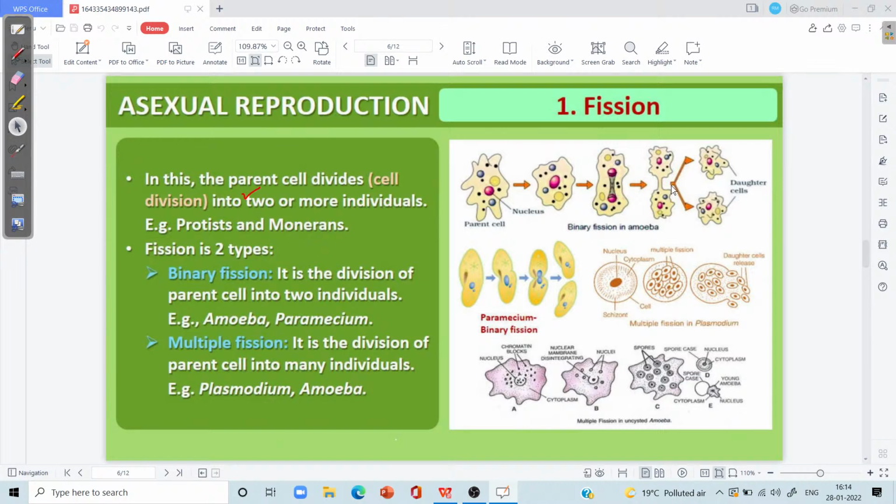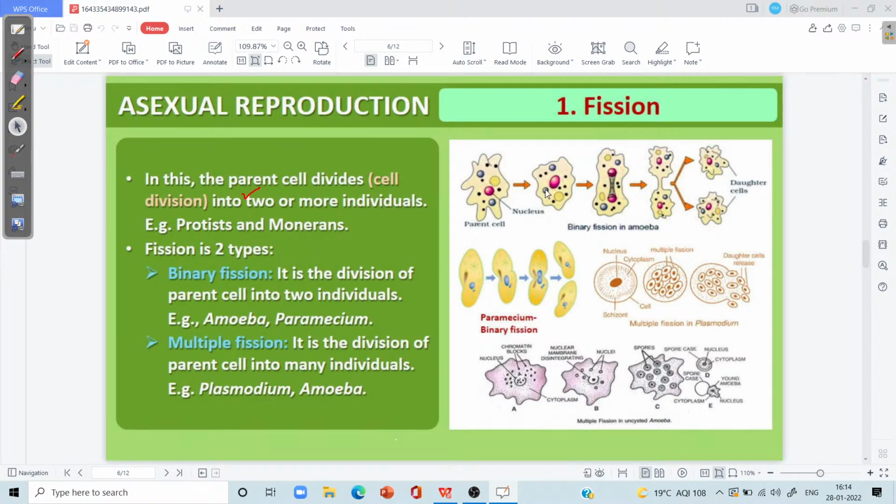And in multiple fission, the parent amoeba undergoes division into so many daughter amoebae. And these daughter amoebae, when first formed, are smaller in size and may be called amoebulae.